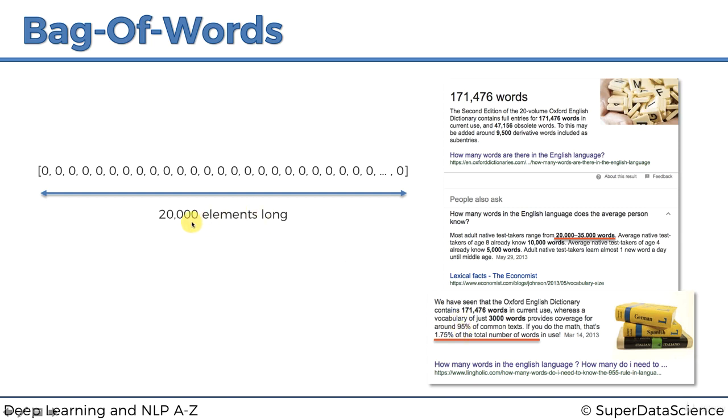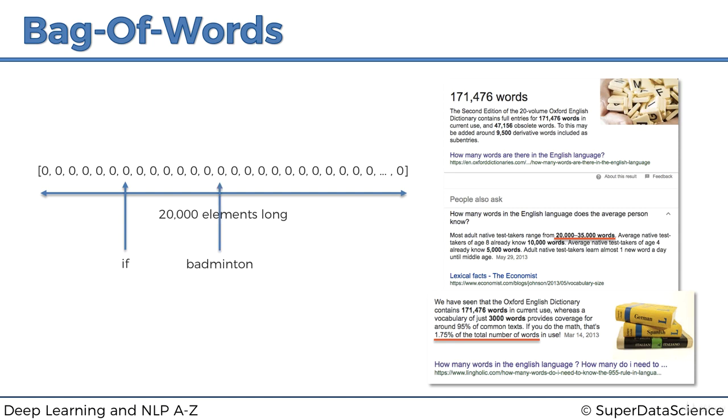We're definitely covered if we say that our vocabulary, all possible words that we can encounter, is going to fit into a vector of 20,000. So basically what we're saying, and this is important, is that every word in the English language has a position somewhere on this vector. So for example, the word if could have this position. If we count 1, 2, 3, 4, 5, 6, the 7th position in our custom-made vector is the word if, and it's always going to be in that position. That's very crucial for this.